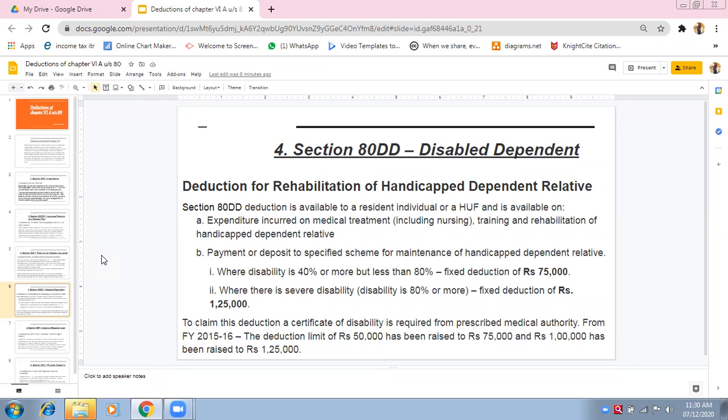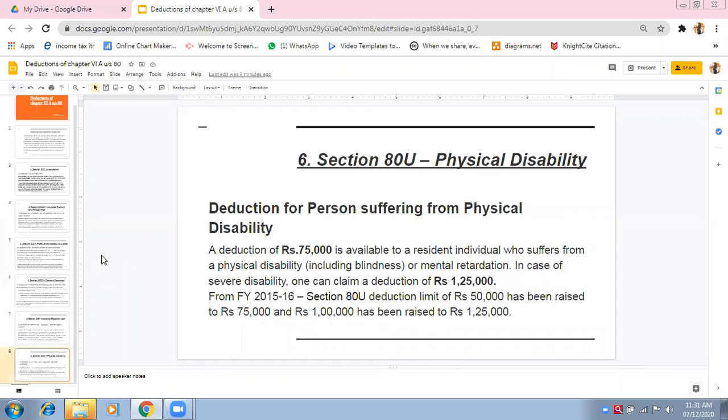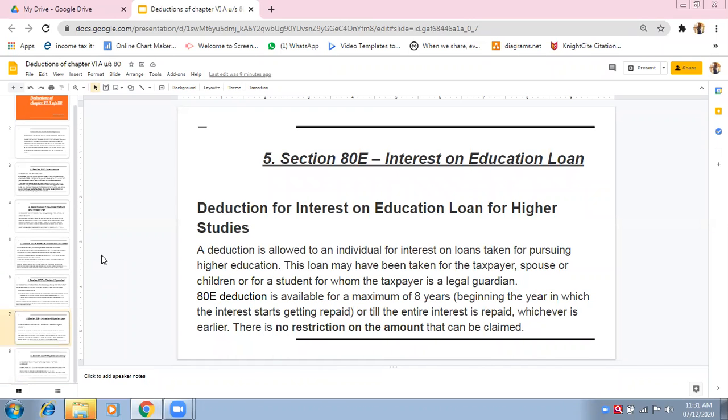Yes, ma'am. Okay. Next, section 80E. Last two deductions and then we will be done with the chapter. Now what is section 80E? E for education. See how simple it is to remember.